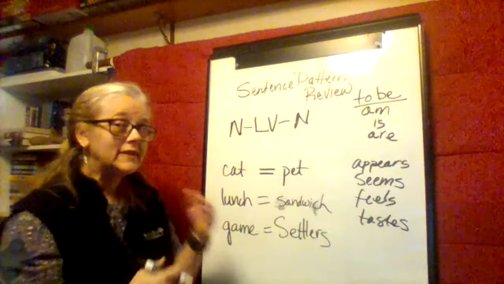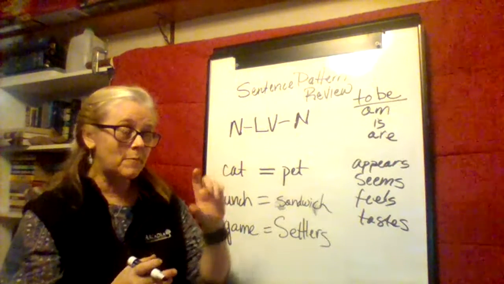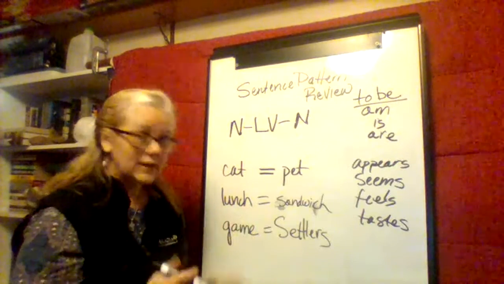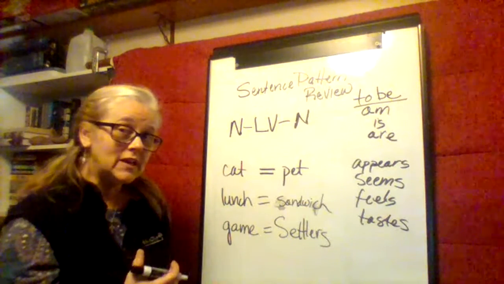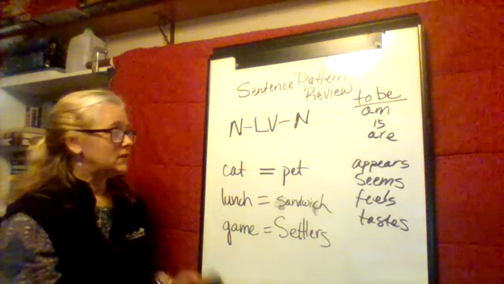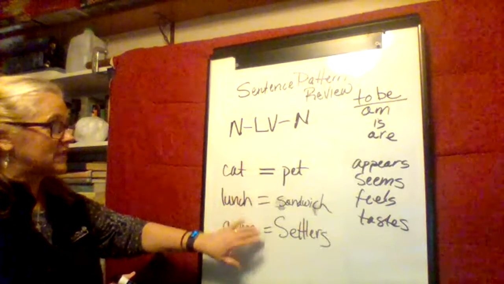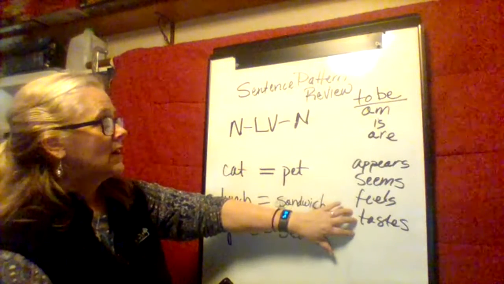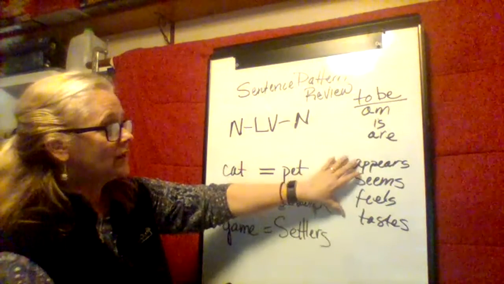So we learned in the last lesson that the basic elements of a sentence are a noun and a verb in a noun-verb sentence. And that's what you need. That's the minimal. So I need to change these equal signs to one of these state of being or linking verbs.